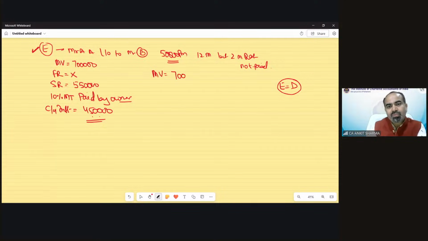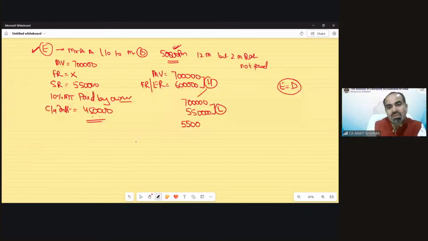Municipal value and fair rent. Because fair rent is not given and actual rent has been given in the question, we will calculate expected rent in place of fair rent. So that would be 6,50,000 into 12, that would be 7 lakh, whichever is higher. So this higher 7 lakh now needs to be compared with the standard rent, which has been given in the question, 5,50,000. So the lower I need to take. So 5,50,000 needs to be compared with actual rent received.